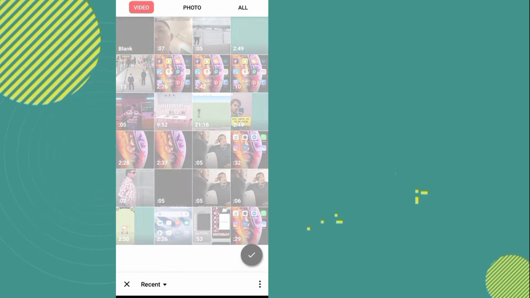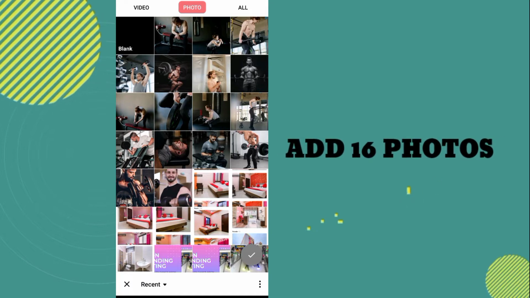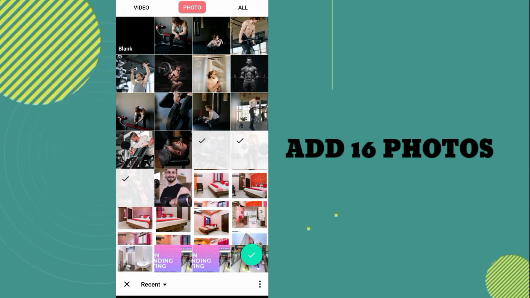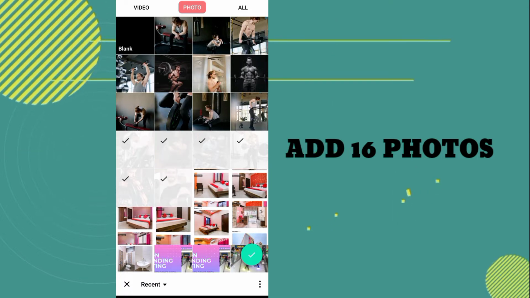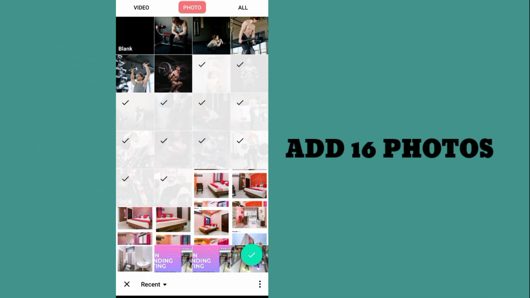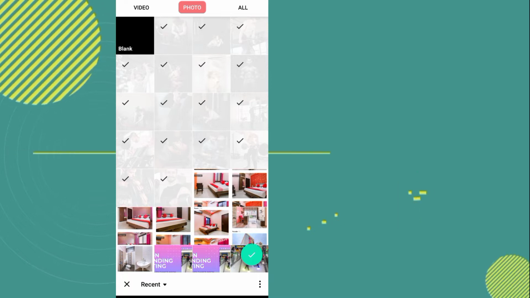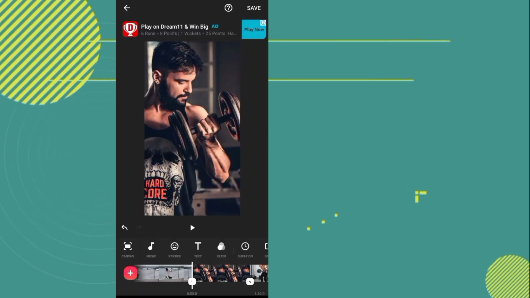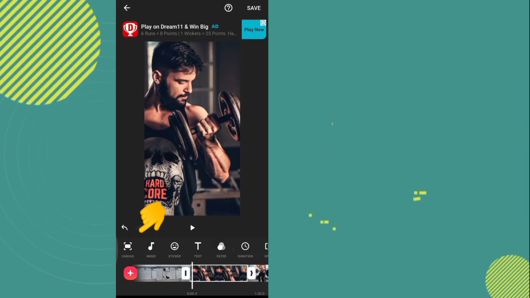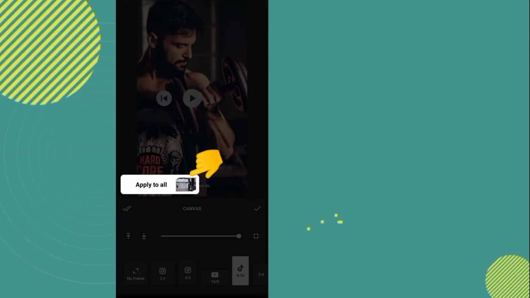Now you have to go to this photo option. Now you have to add here 16 photos. Complete. Now we have to select this first photo. Now go to this canvas option, select a 9:16 ratio, increase this and apply to all option.